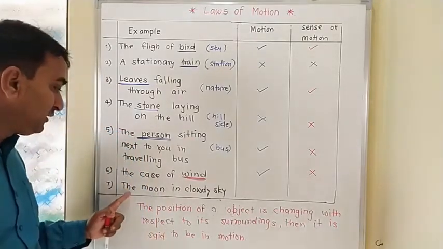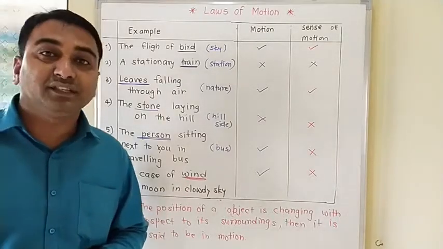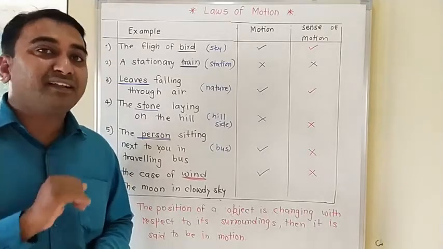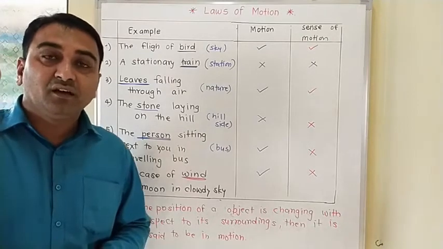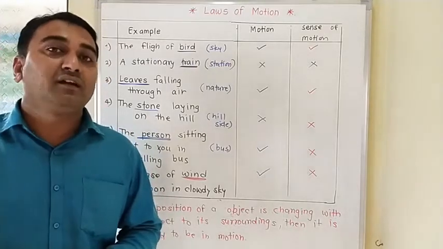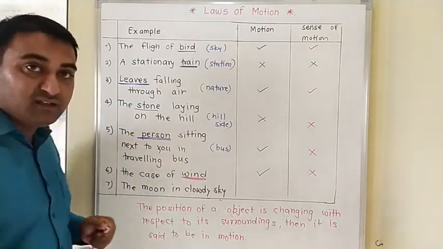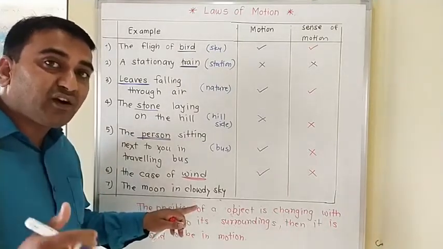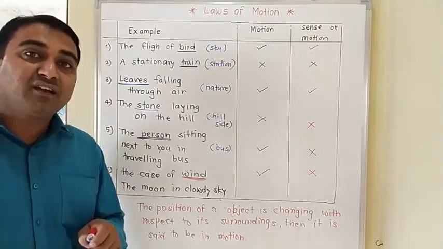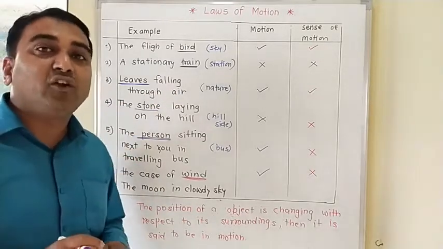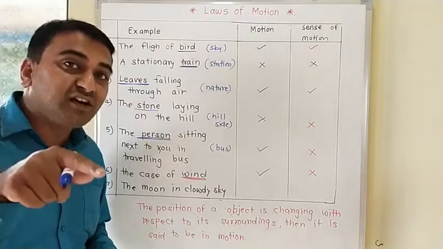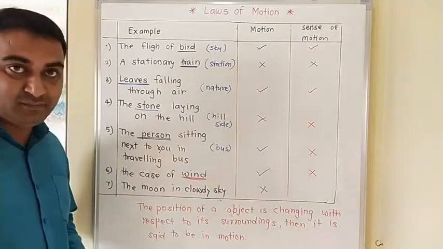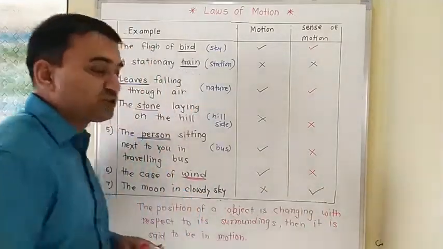Next example is the moon in a cloudy sky. See here, the moon has its own velocity, but when clouds are there, we observe that the moon is moving, not the clouds. So though the moon has its own velocity, we are focusing here on the speed. When clouds are moving with great velocity, we observe not the cloud but a motion of the moon. So actually motion is not there, but we get the sense of motion.